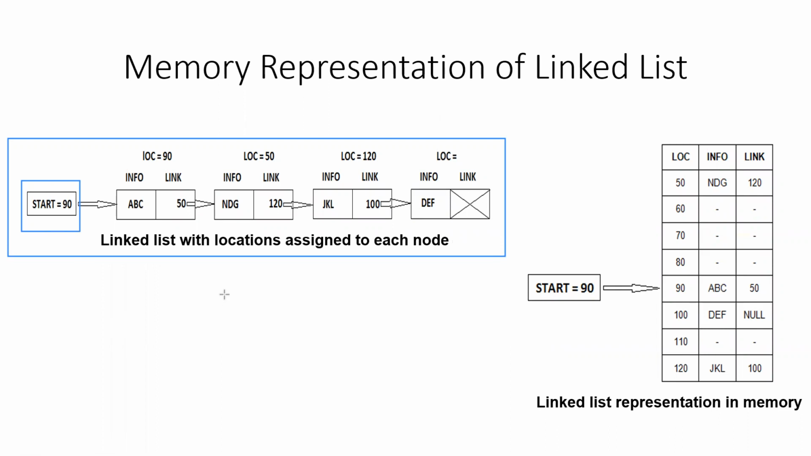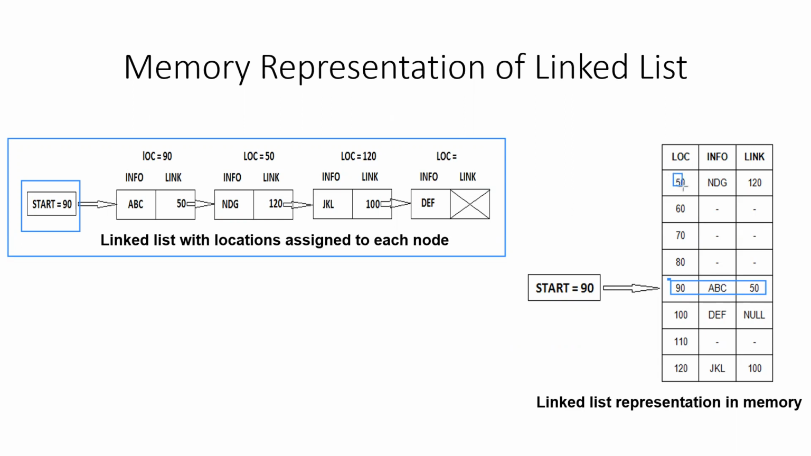So where is our first element stored in the memory? At the 90th memory location, as you can see here. The value of the information part of the first node is ABC. What is the address of the second node? As you can see in the link part of the first element, it says 50, which means the second element is actually stored at the address location 50.